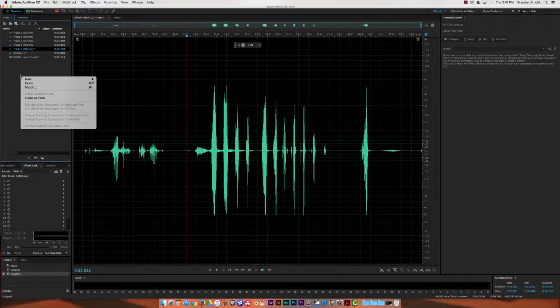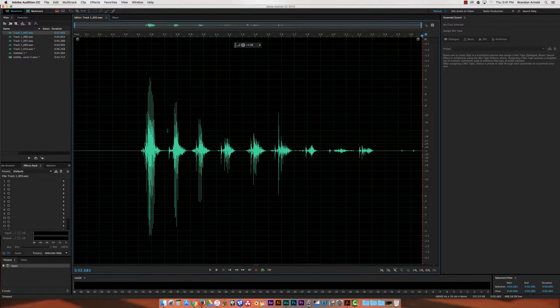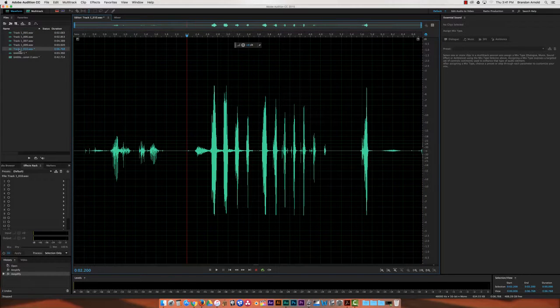Okay, so once you've imported the files, you should have a list of them here. Maybe you only have one file. I guess I'll go over that if you do have only one file, but for now, let's assume that they're all individual files. So each one, if you double click on it, it opens up the waveforms here. So I'll start with this one here.